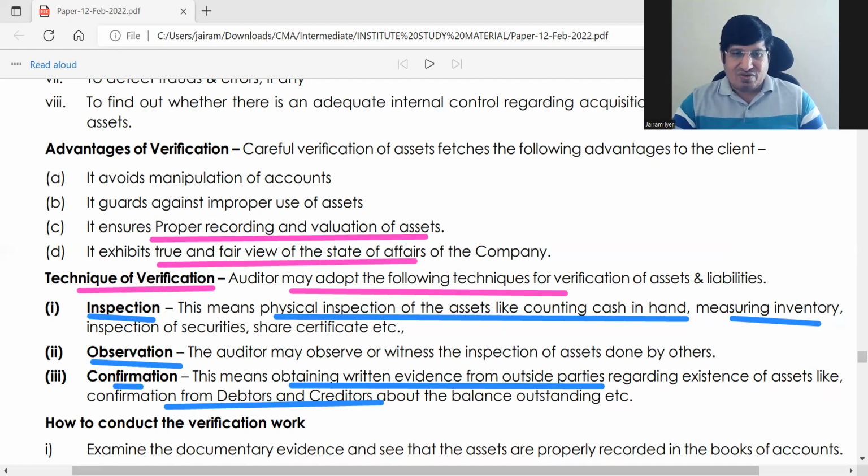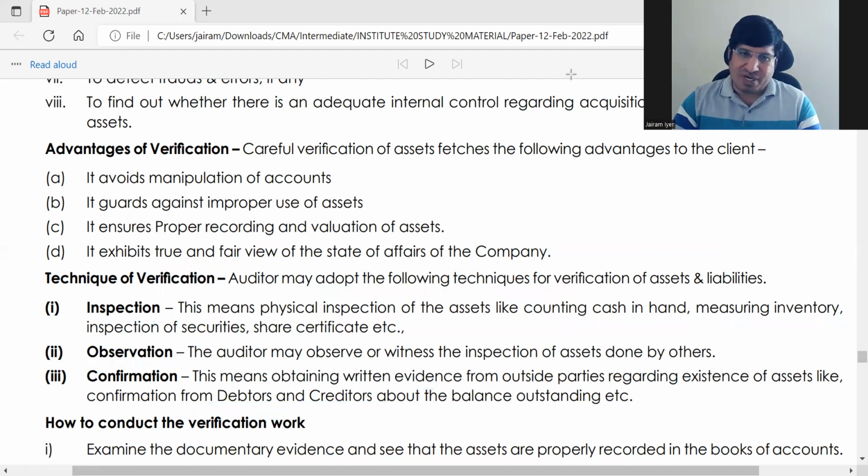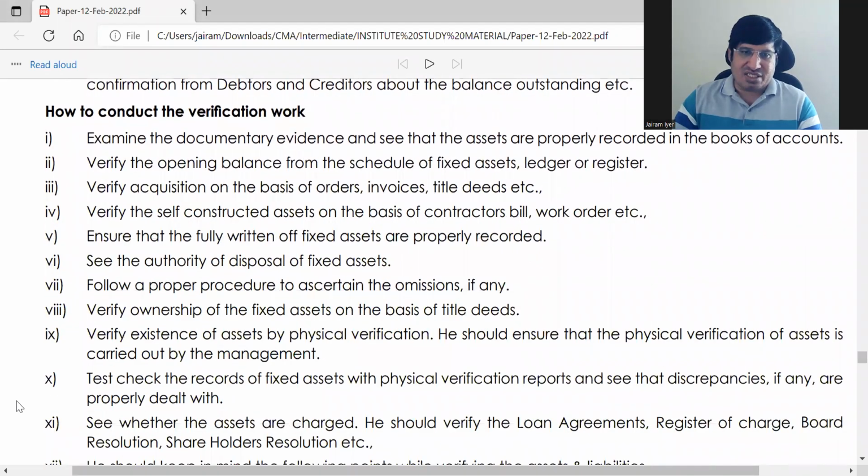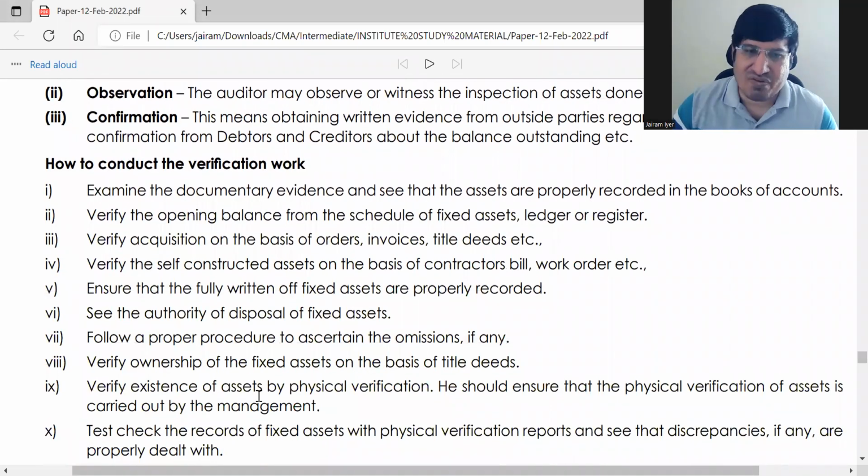चलिए, so then next is how to conduct verification work. How to do verification. Again इसमें जो है ना, बिल्कुल जो हमने पढ़ा है वही चीज रिपीट होगी. The last thing in this chapter. Whatever we have studied, the same thing will be repeated here.